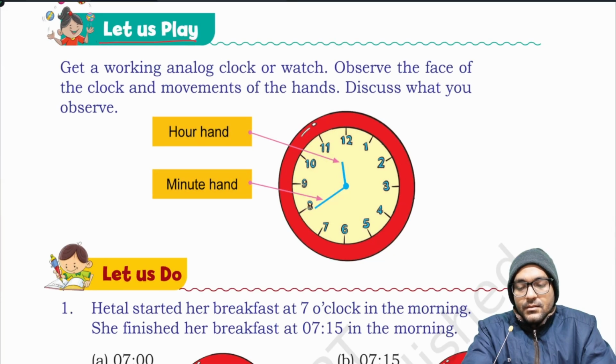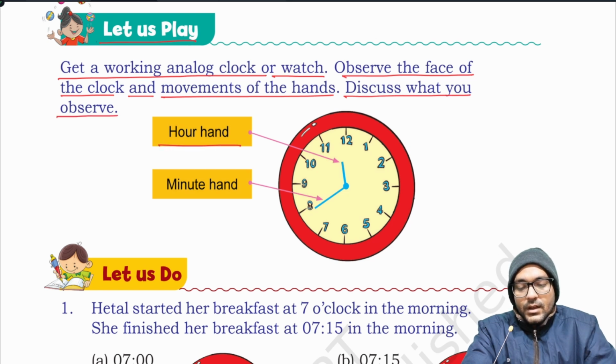Let us play. Get a working analog clock or watch. Observe the face of the clock and movements of the hands. Discuss what you observe. Hour hand, the smaller one. Minute hand, the bigger one.